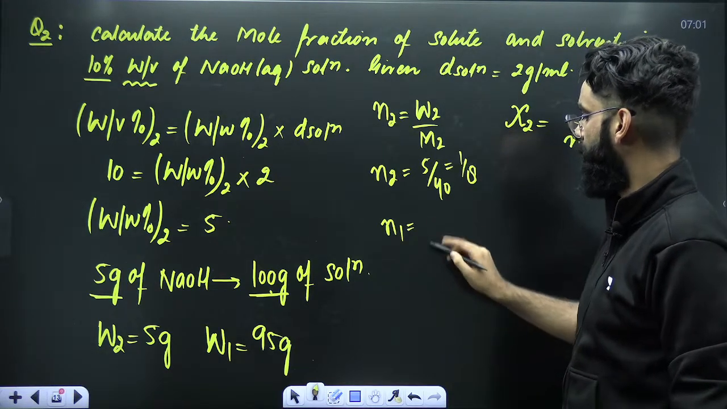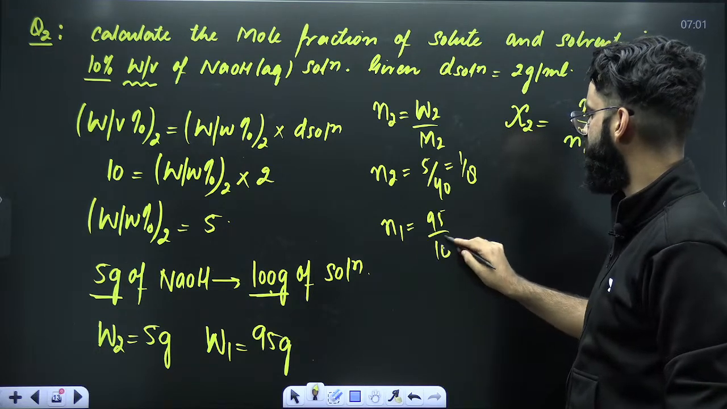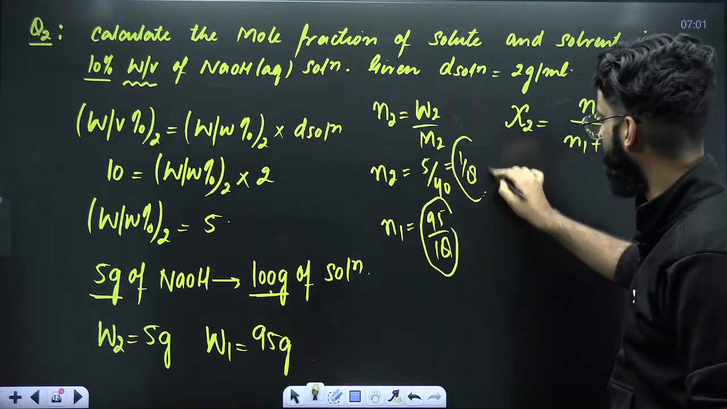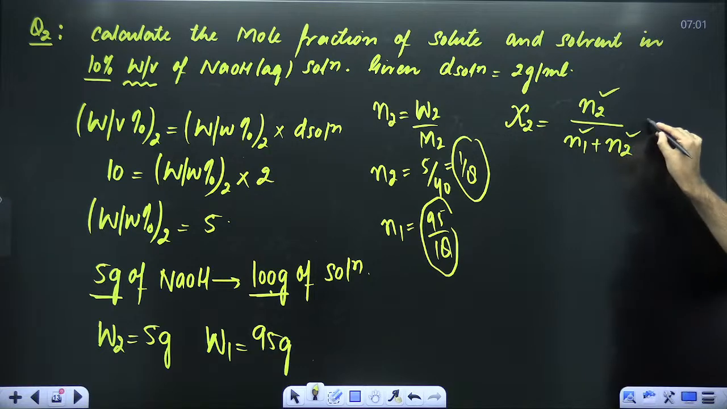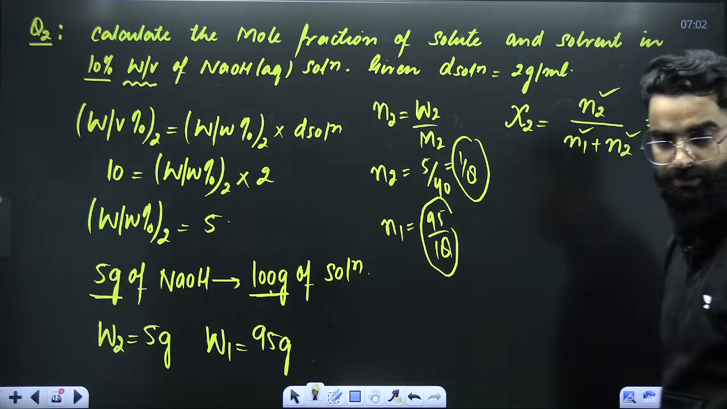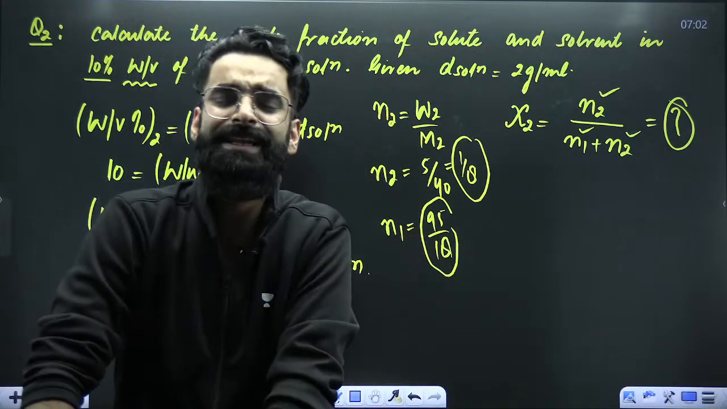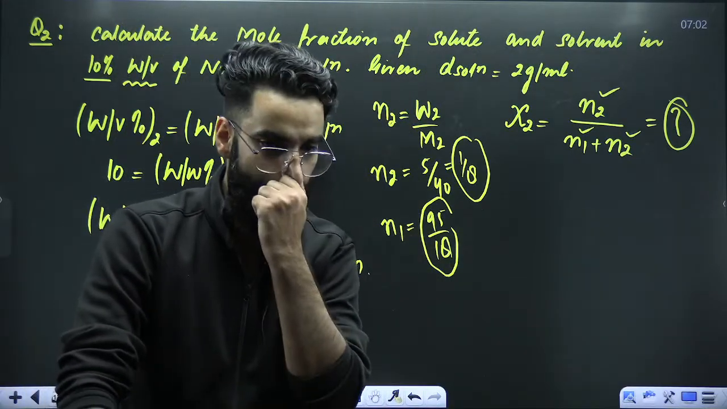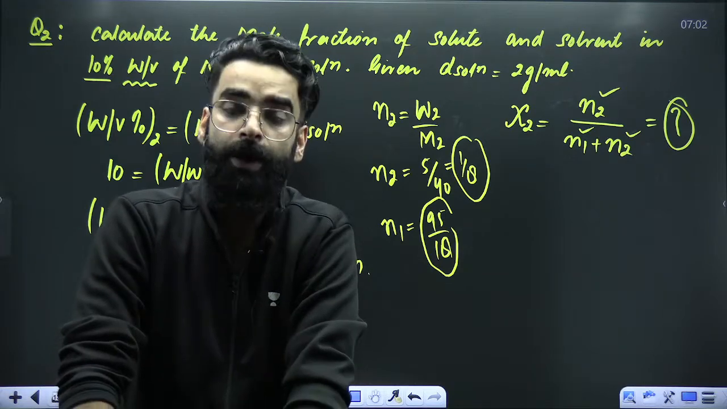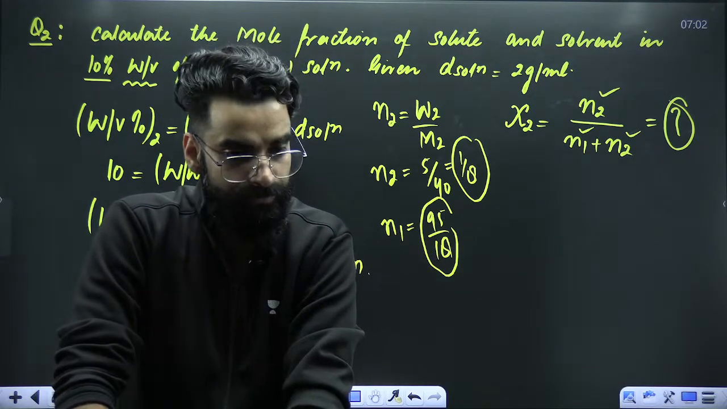Similarly, N1 is mass of solvent divided by molar mass of solvent. So you got N1, you got N2, put the values in this expression and get the mole fraction of solute, right? And once you get the mole fraction of solute, you can easily calculate mole fraction of solvent as well. How come? Because you know, chi1 plus chi2 is always equal to 1 for a binary solution.